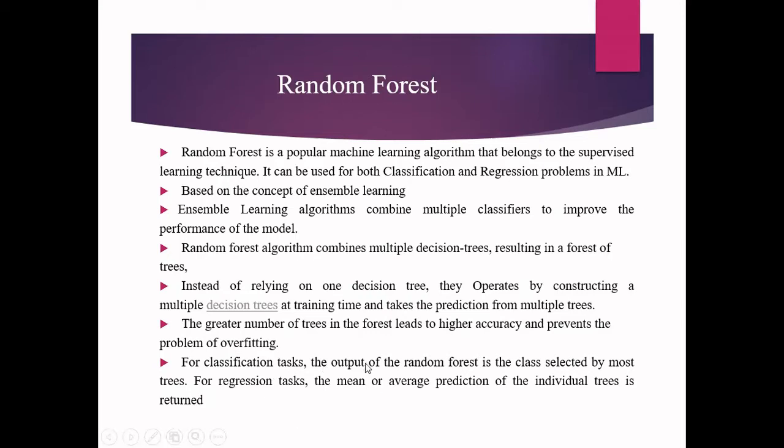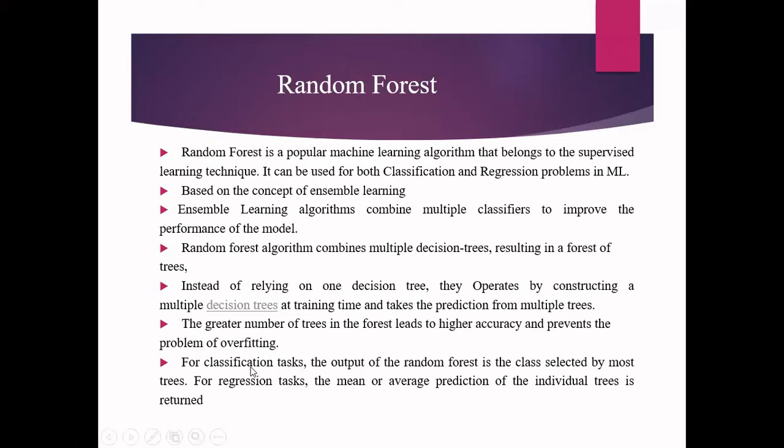And for a classification task, when we choose the random forest, the output of the random forest is the class selected by most of the trees. Because here we are not going to rely on one tree. Instead, we are going to construct multiple trees. Then how to determine the output for classification task? See what is the output of most of the decision trees and use that as the output of your random forest.